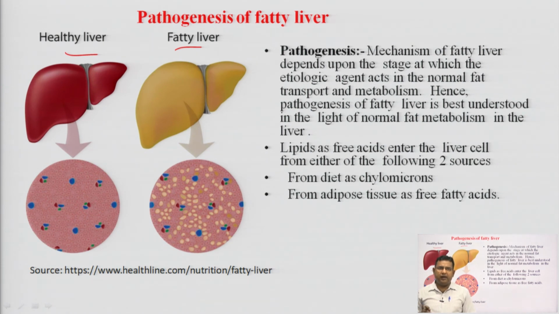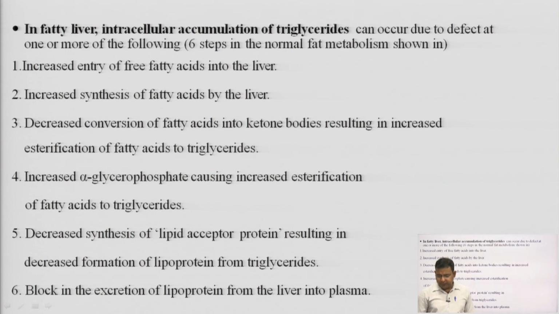Lipids as free fatty acids enter the liver cell from either of the following two sources: from the diet as chylomicrons or from adipose tissue as free fatty acids. These are the two sources of fats entering inside the liver. In fatty liver, there is intracellular accumulation of triglycerides. This can occur due to a defect at one or more of the following 6 steps, described below in the normal fat metabolism.